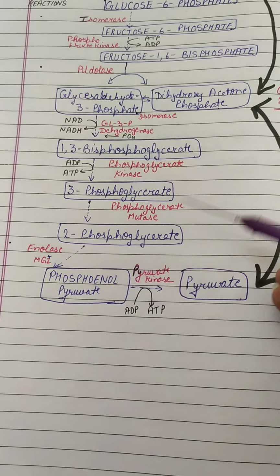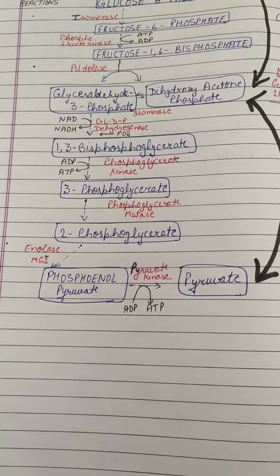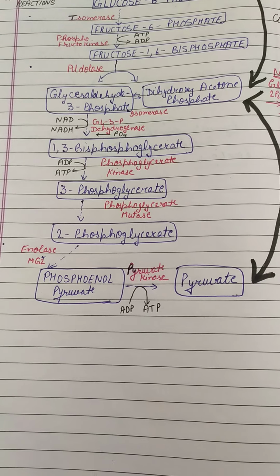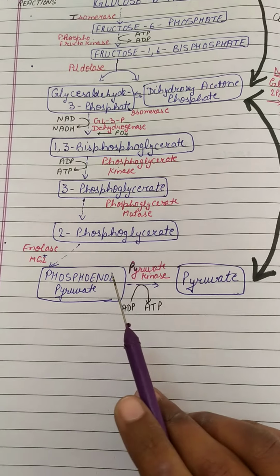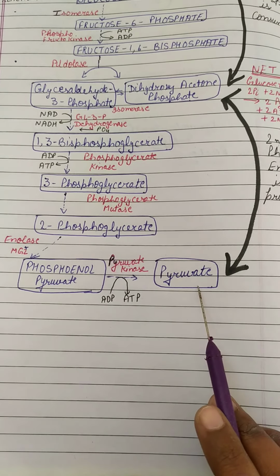Then, with the help of the enzyme enolase and using one magnesium ion, it converts into phosphoenolpyruvate. This phosphoenolpyruvate will further, with the help of the enzyme pyruvate kinase, convert itself into pyruvate.